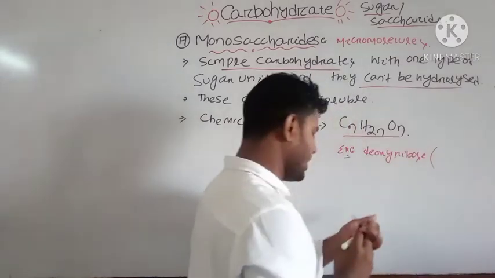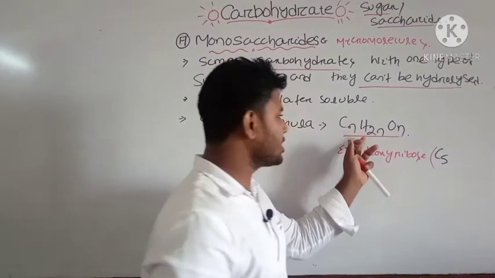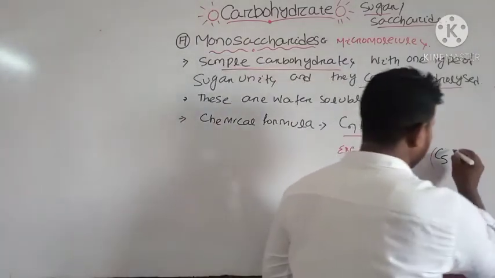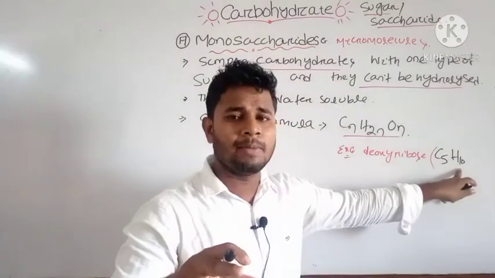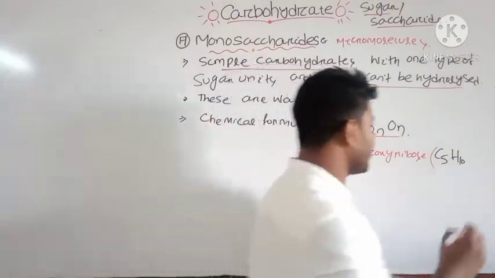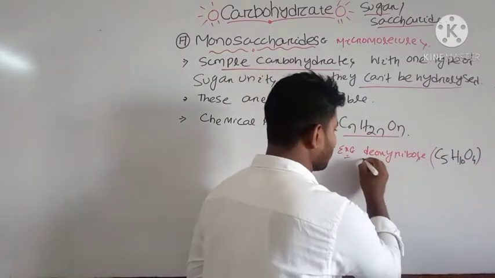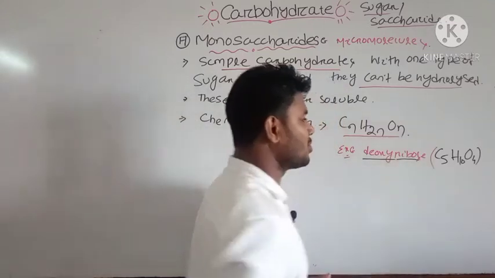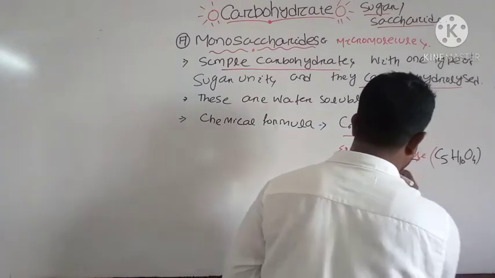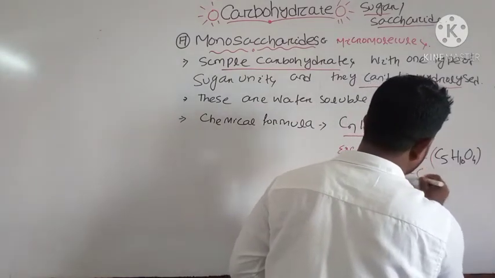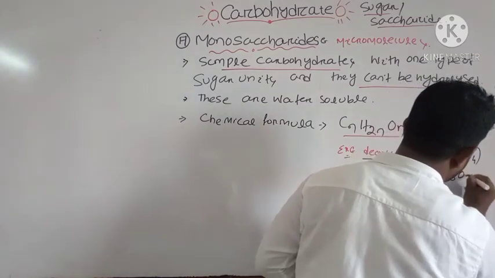The chemical formula of deoxyribose is C5. As n is 5, H will be 10, and oxygen should be 5. But instead of 5, in the deoxyribose there are 4 oxygens. That is, 1 oxygen is deoxy, that is, it is removed from your ribose sugar. If you consider the ribose sugar, then it will have the chemical formula C5H10O5.